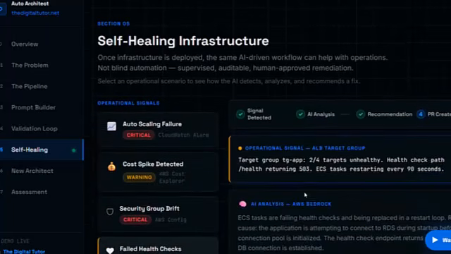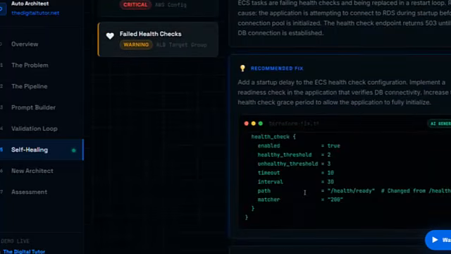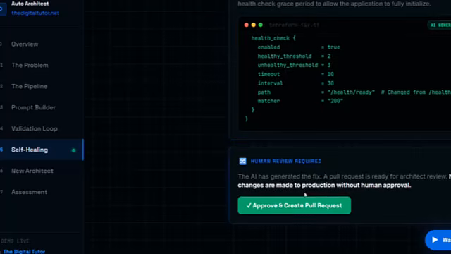All right, section 5, self-healing infrastructure. Now let's look at the future direction, right? Self-healing infrastructure. Once infrastructure is deployed, the same AI-driven workflows can help with operations. Imagine the scenario. CloudWatch detects that CPU utilization is too high, or an auto scaling group fails, or there is a cost spike, or AWS Config detects security group drift, or the load balancer reports failed health checks.